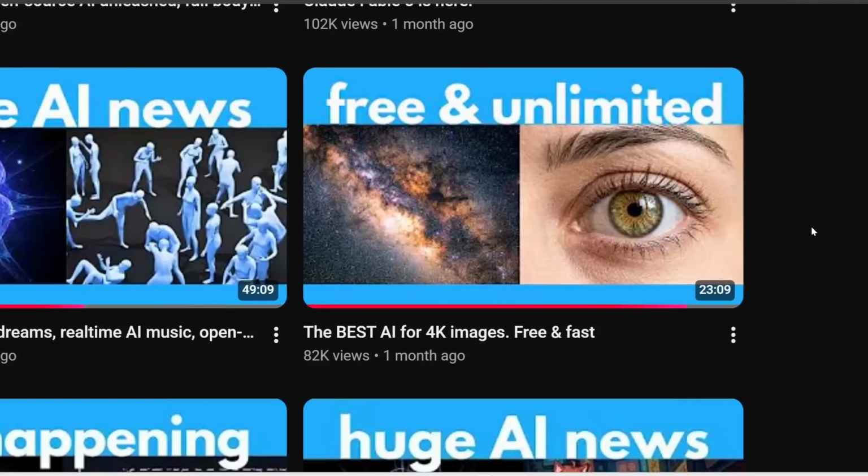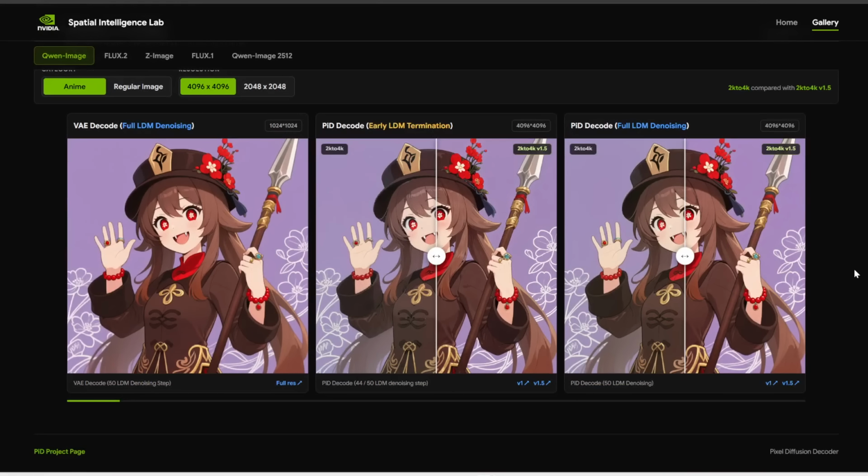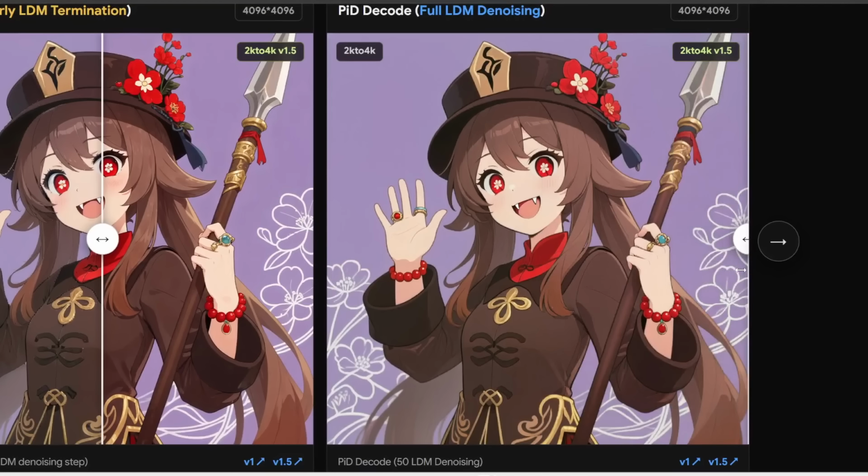Now, I already featured version 1 in a previous video, so see this if you're interested in learning more. But version 1.5 offers even better details and color fidelity. For example, here is a comparison between version 1, which is what you see here, and then here is version 1.5. You can see the details are a lot clearer and the colors are also better.